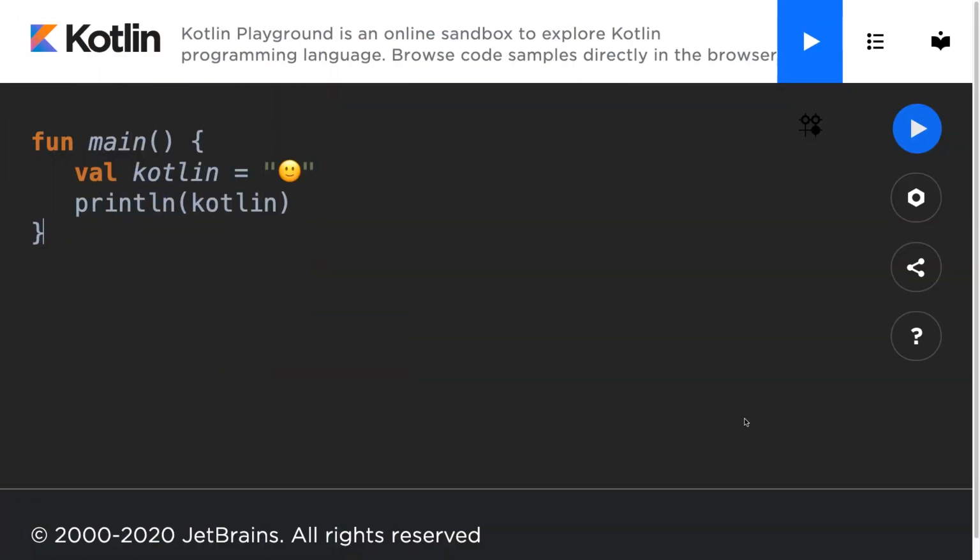Hello everyone, and welcome back to our Kotlin interview questions course. In this lecture, we're going to solve the kth largest element in an array interview question. This question asks you to find the kth largest element in an unsorted array. And note that this will be the kth largest element in the sorted order, not the kth distinct element.